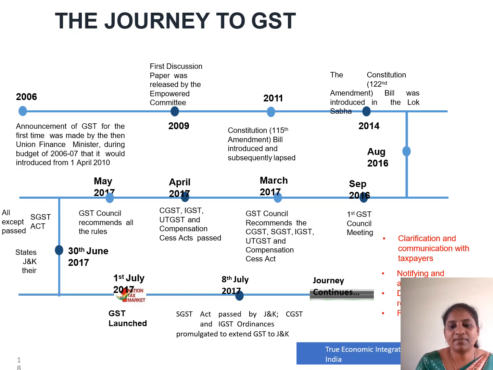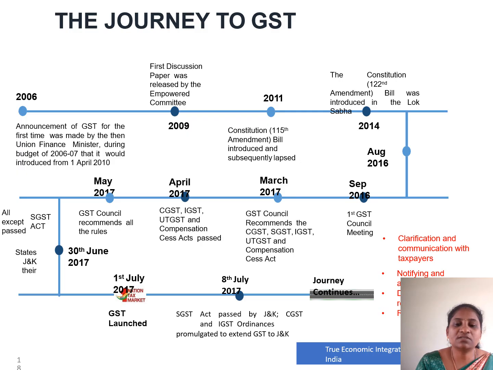In March 2017, they framed the GST Councils and recommended the CGST, SGST, IGST, UTGST, and Compensation Cess Acts. In April 2017, they implemented all these and passed the council bill. In May 2017, they recommended all the rules and regulations on how they were going to follow this GST.